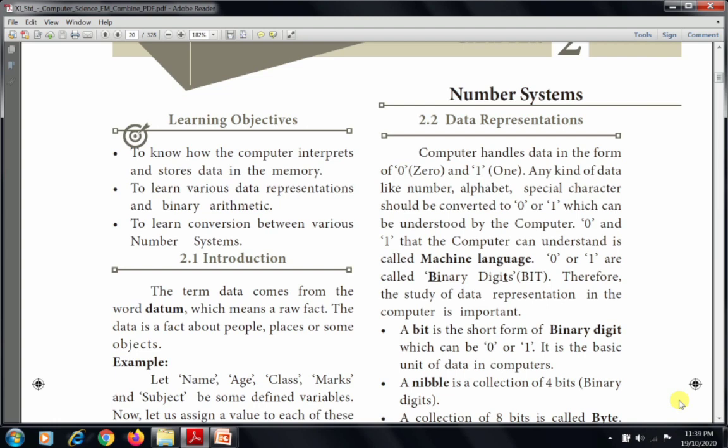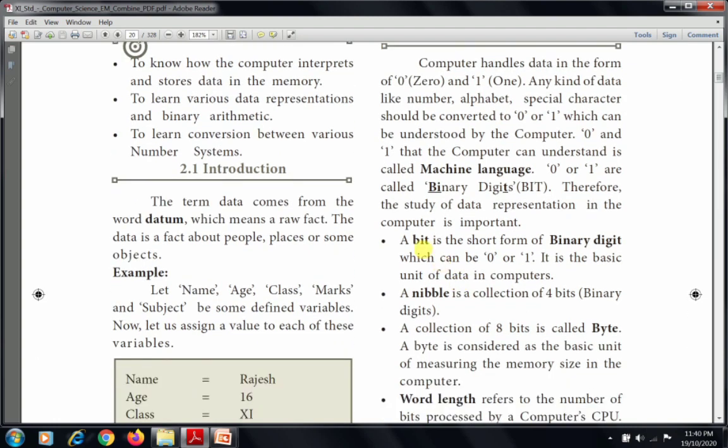0 or 1 are called binary digits, so it is shortly called bit. What is the abbreviation of binary digits? Bit. So the expansion of bit is binary digit. Therefore the study of data representation in the computer is important. First we see about bit. Bit is the short form of binary digit which can be 0 or 1. It is the basic unit of data in computer.